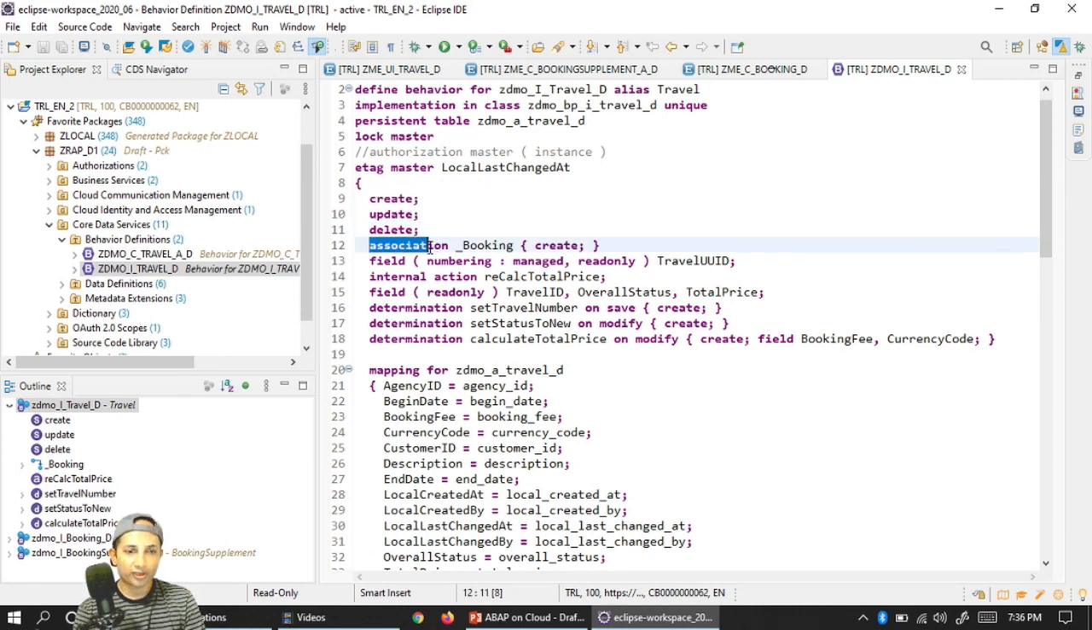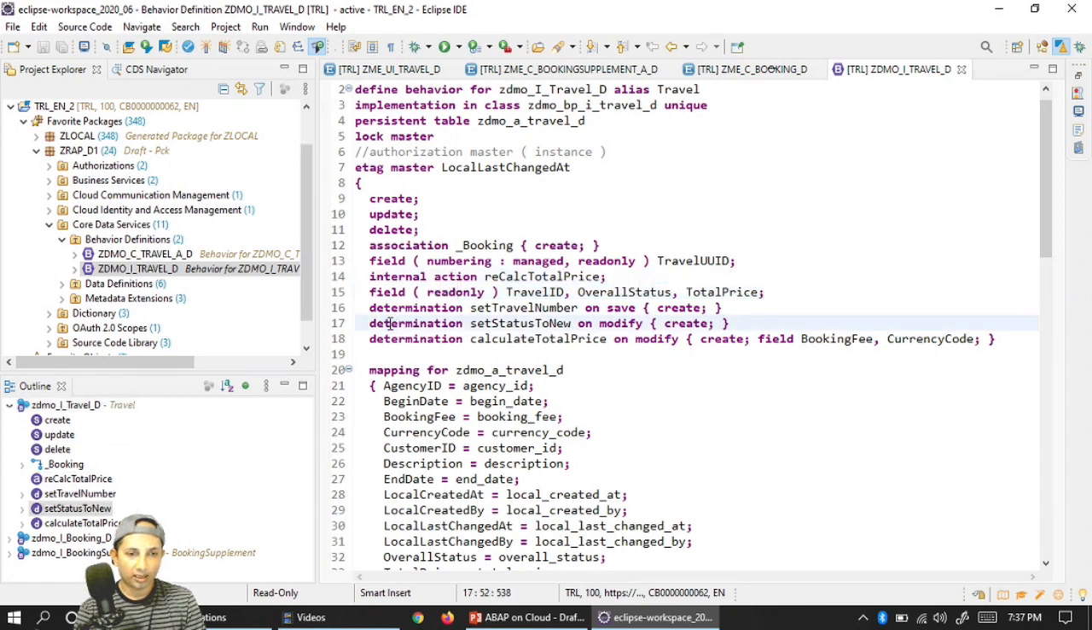Okay, association booking, create. So it's a create-based association. We already used it in the unmanaged scenario, so it's simply applicable here. With this association, booking will create the booking instance. This one I already explained. Certain fields I have just made read only. I'll come to this part later.